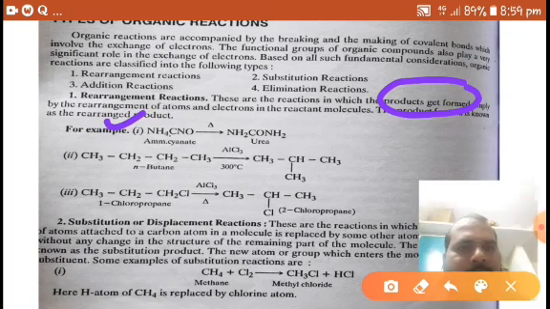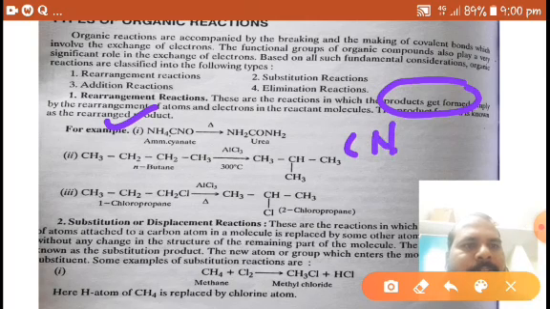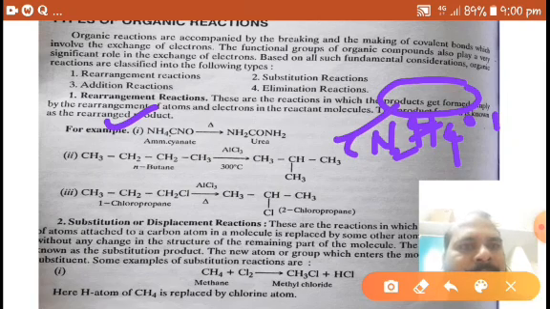So the first example I am taking is ammonium cyanate. How many carbons are there? One carbon, two nitrogens, four hydrogens, and only one oxygen. In urea also, the same number of nitrogen, carbon, oxygen, and hydrogen atoms, right? So what happened here?